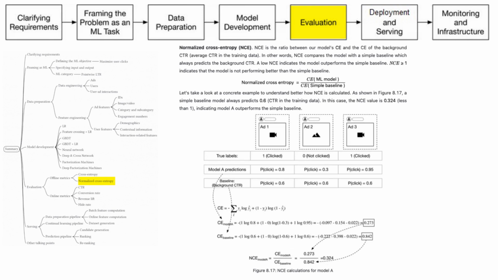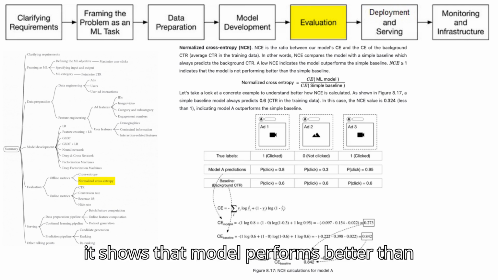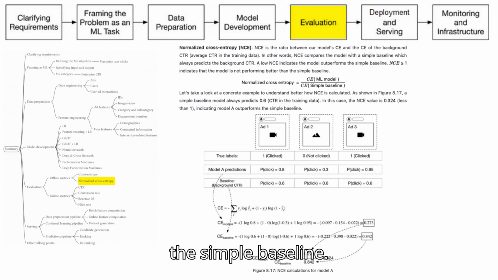NCE for Model A, NCE_ModelA, equals C_ModelA divided by C_baseline, equals 0.273 divided by 0.842, which is equal to 0.324. Since 0.324 is less than 1, it shows that Model A performs better than the simple baseline.